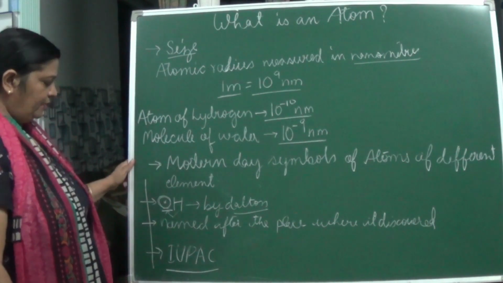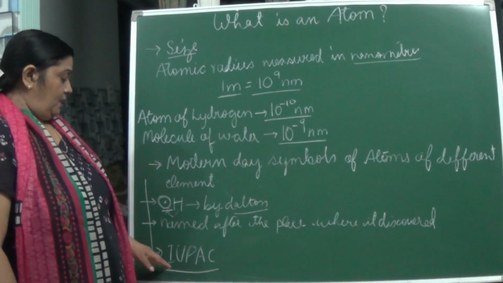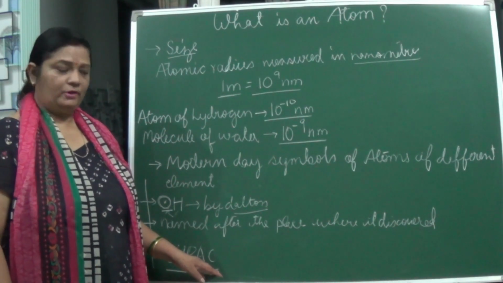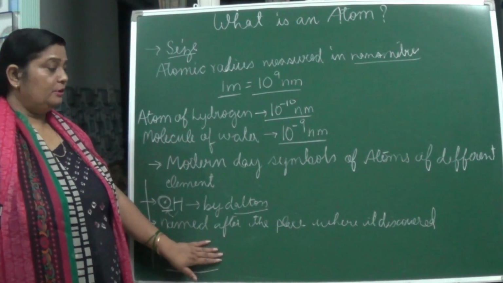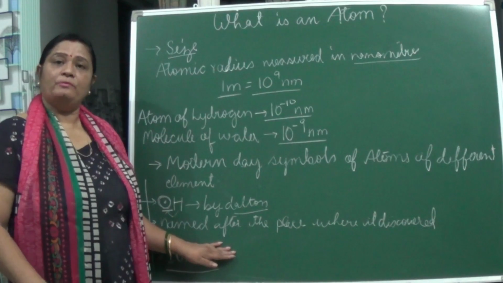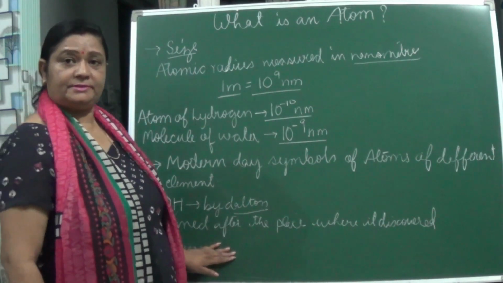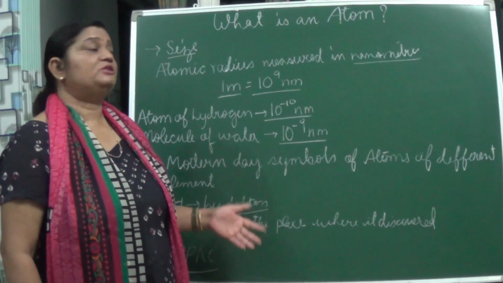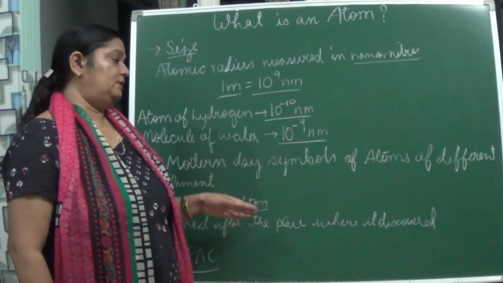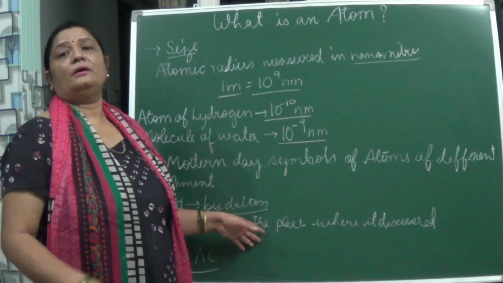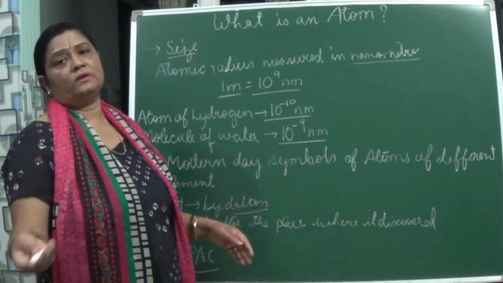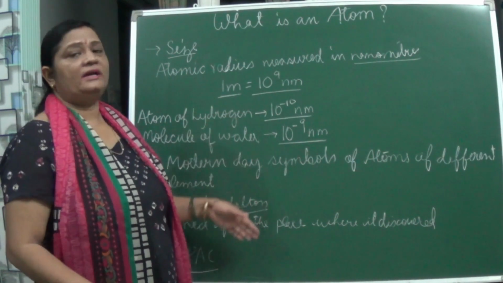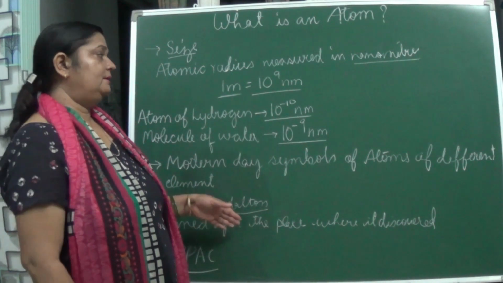IUPAC, okay. The full form is International Union of Pure and Applied Chemistry. This system totally laid down the platform in order to name the elements, to name those atoms of the elements which were being discovered. And so later on we came to know about the symbols of these elements by the name, the first letter or the second letter or the Latin word. And this is how the whole study of atom started and was explained.